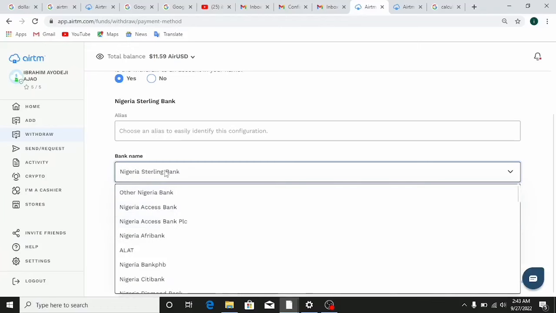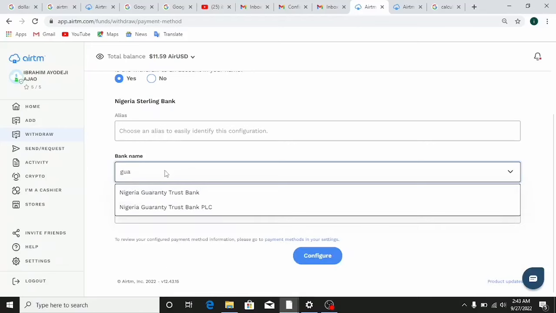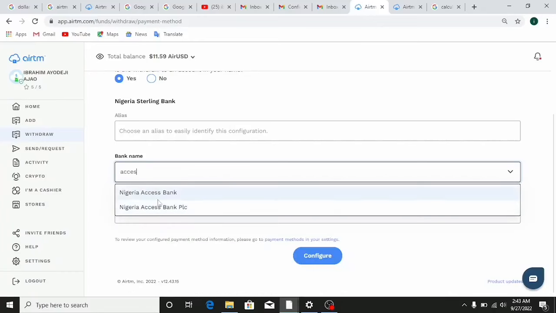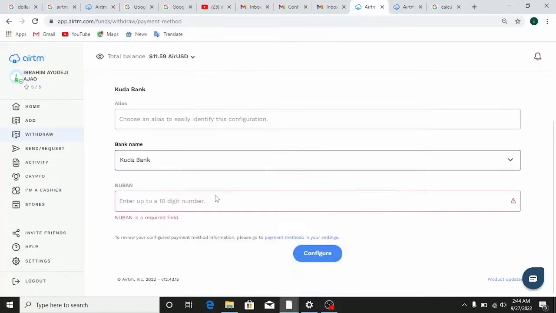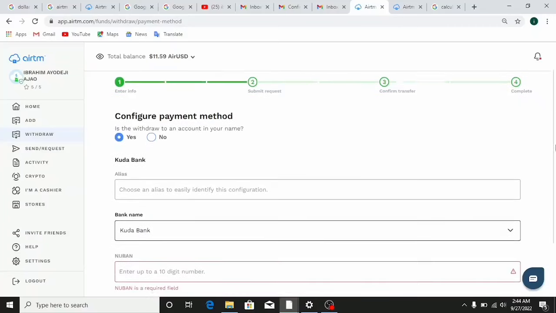You can search for GT Bank if you own. Let's look for, okay, that's Guaranteed Trust Bank PLC. So if you have an Access Bank account, also you can search for your bank type right here. So afterwards you click on configure button. So afterwards you can now move on to the second step where you get to literally submit your request. After submitting a request here, it literally says you're going to confirm transfer, and the last step is where the transfer is literally completed. That's when your funds get sent to your local bank account here in Nigeria.